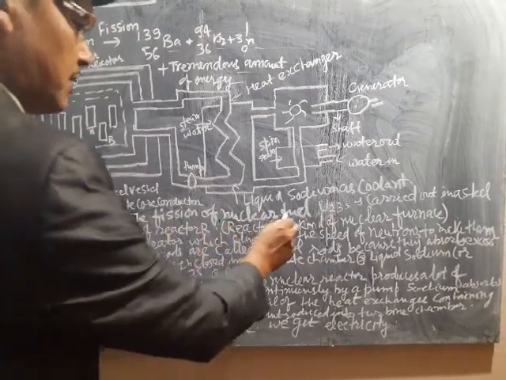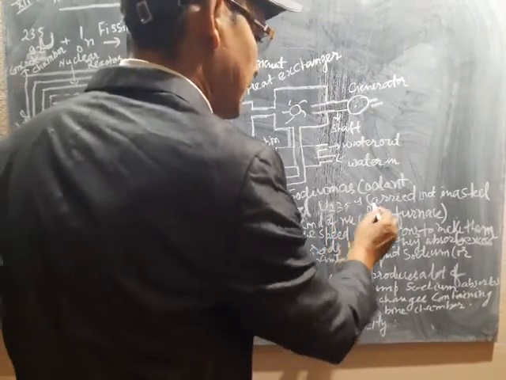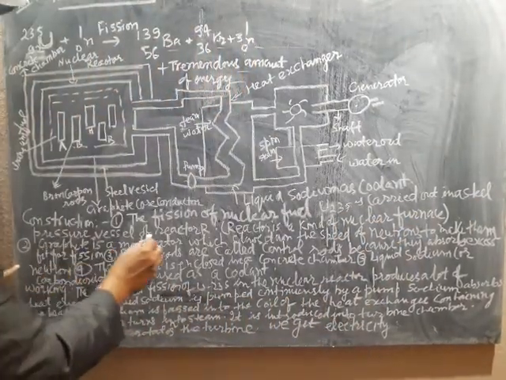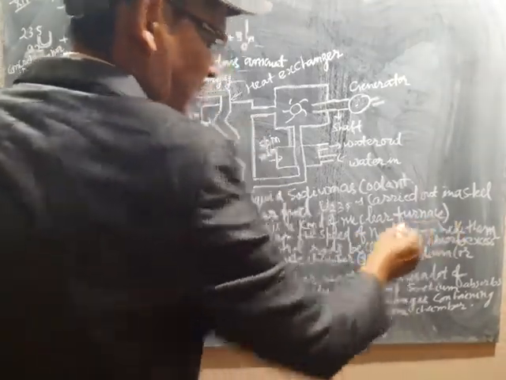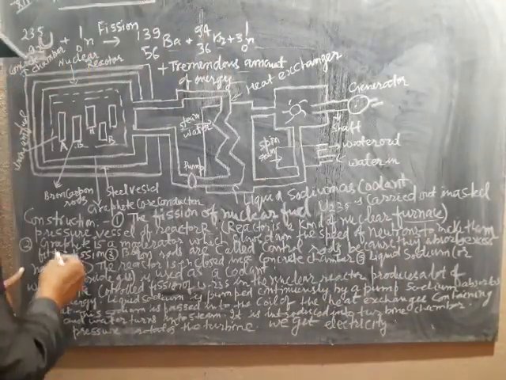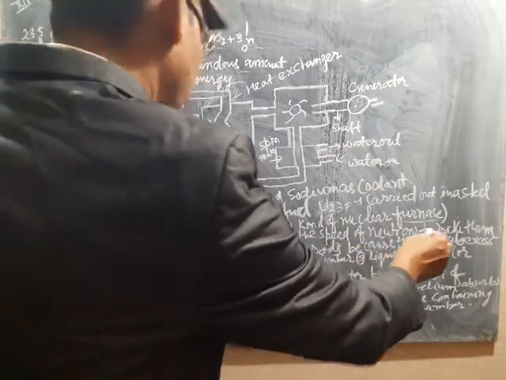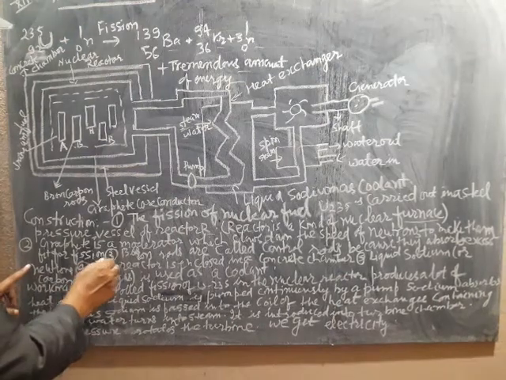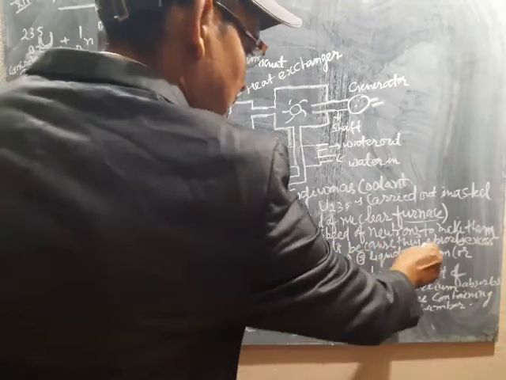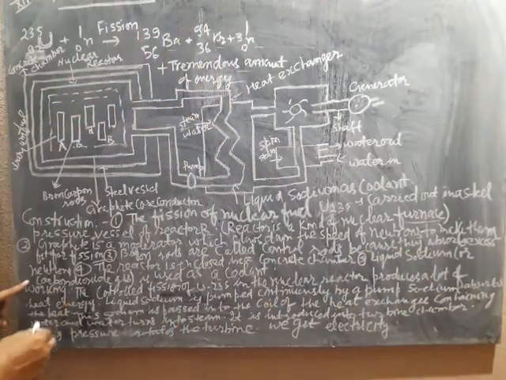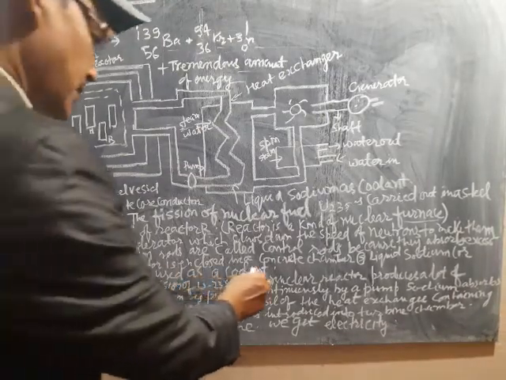Construction. The fission of nuclear fuel U235 is carried out in a steel pressure vessel of reactor R. A reactor is a kind of nuclear furnace. Graphite is a moderator which slows down the speed of neutrons to make them fit for fission. Third, boron rods are called control rods because they absorb excess neutrons. The reactor is enclosed in a concrete chamber.